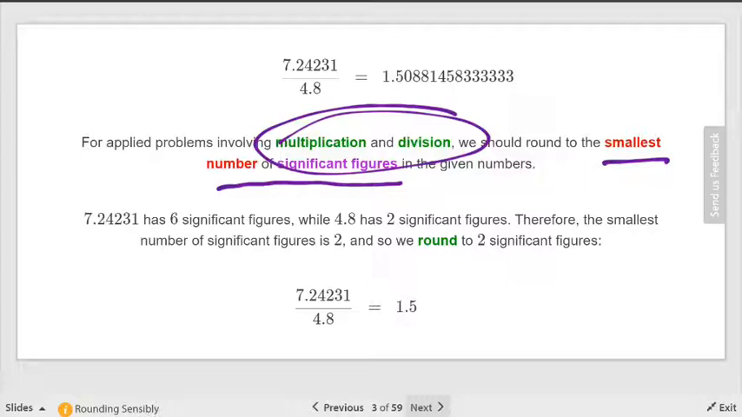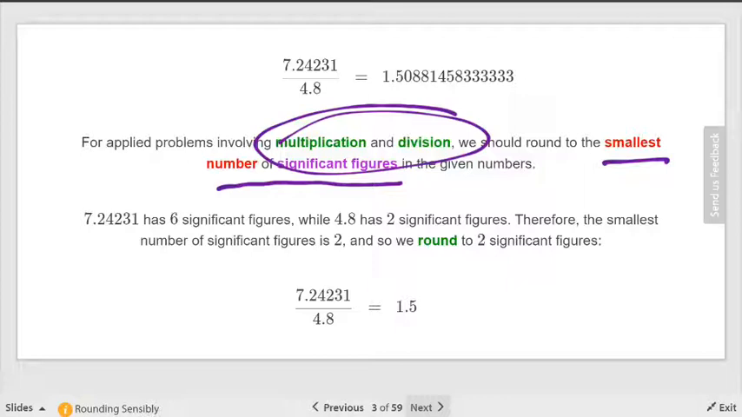In other words, don't count a bunch of zeros at the end, because that's not significant. In this case, the top number is 7.2423, so that's 1, 2, 3, 4, 5, 6 digits, right? The bottom number is 4.8, which is 2 digits. So what do you think you're going to round to? 2 digits, right? Just look at the smallest one, and that's what your answer should look like.